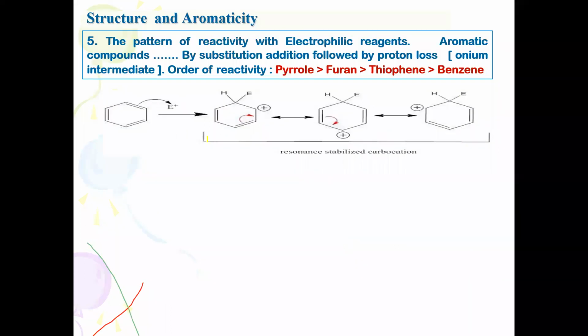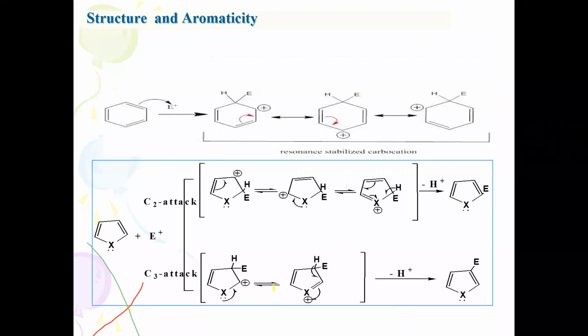Okay, this is the pattern where electrophilic substitution takes place in the case of benzene. When you compare here, the 5-membered heterocycles preferably undergo 2-substitution rather than 3-substitution. When the electrophile attacks over here, carbocation intermediates are formed. The carbocation intermediate, called the sigma complex, is highly stabilized by resonance. The positive charge operates in all 3 structures, including the heteroatom, represented by 3 resonating structures. However, when C3 attack occurs, you will find a lesser number of resonating structures. Only the heteroatom is donating, and then positive charge is created.